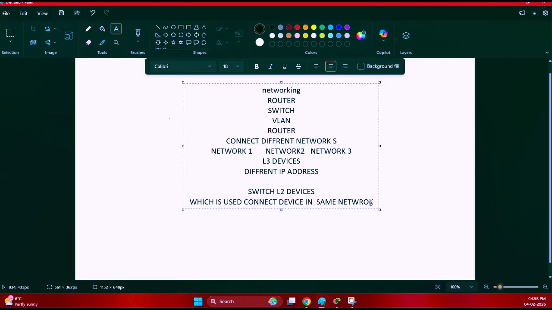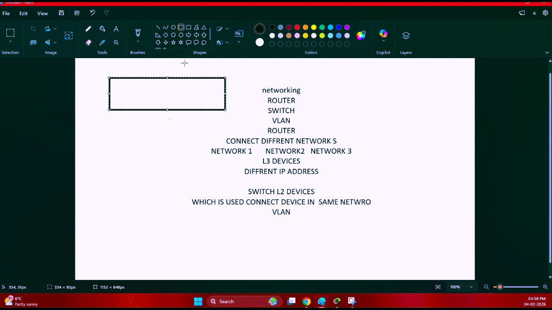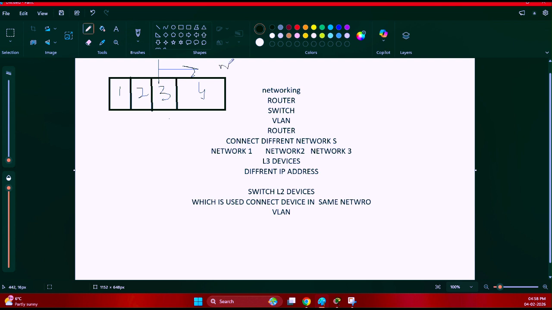Now the other concept is called VLAN. What do you mean by VLAN? We have to try to understand it. First of all, if there is a switch, for example, this is a switch, it has 4 ports: 1, 2, 3, 4. And we have two devices which have to connect with the network. This will be the network here, with network IP address 192.1.12.0/24. Now, if we have two PCs, this is PC1 and this is PC2.